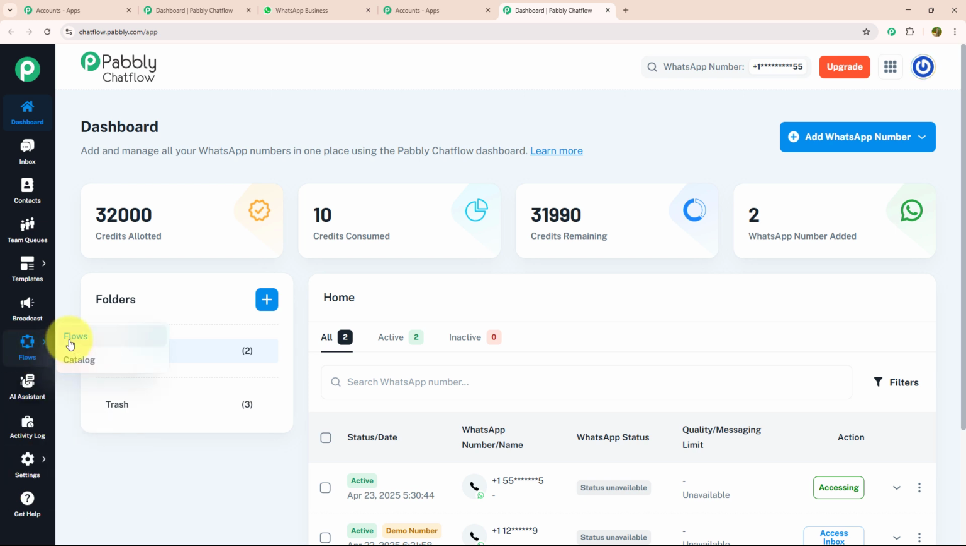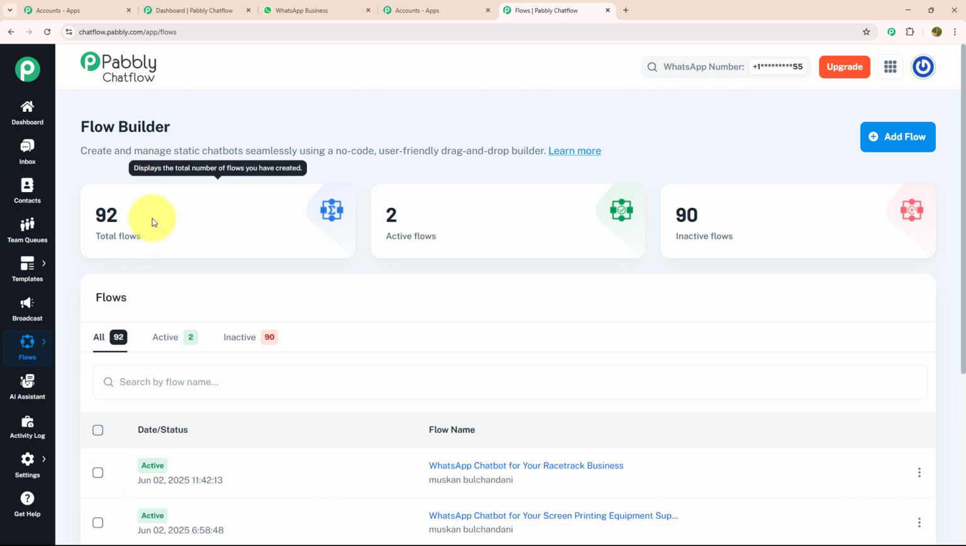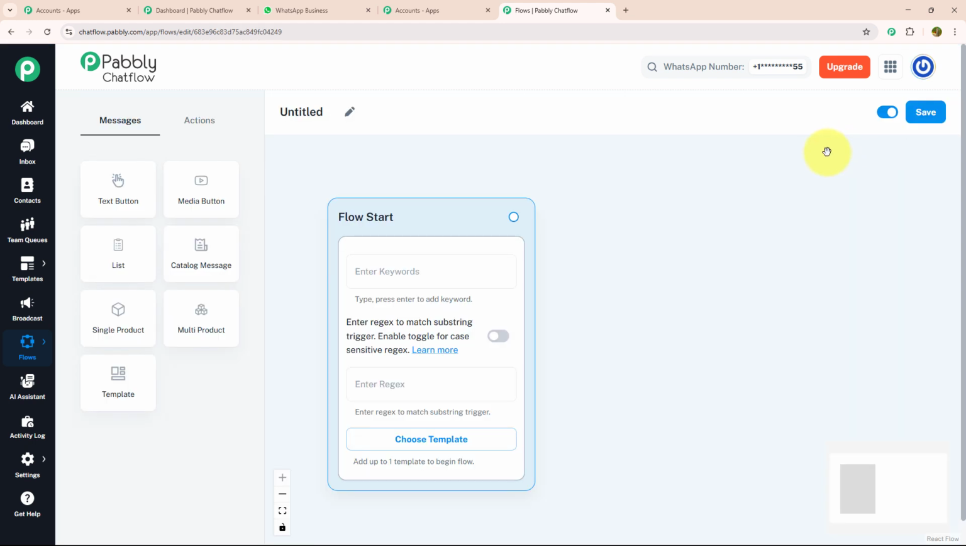For that, we need to click on the flow option and you will land on the flow builder page. Here you can create and manage your chatbot seamlessly. And to create a new flow, you just need to click on the add flow button which is given on the top right corner. And after that, you will land on this page. Here to create a new flow, you just need to give a meaningful name.